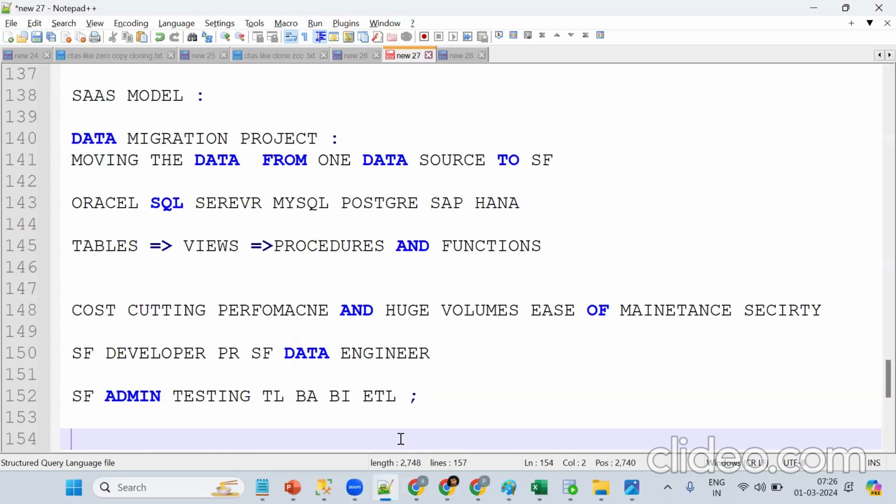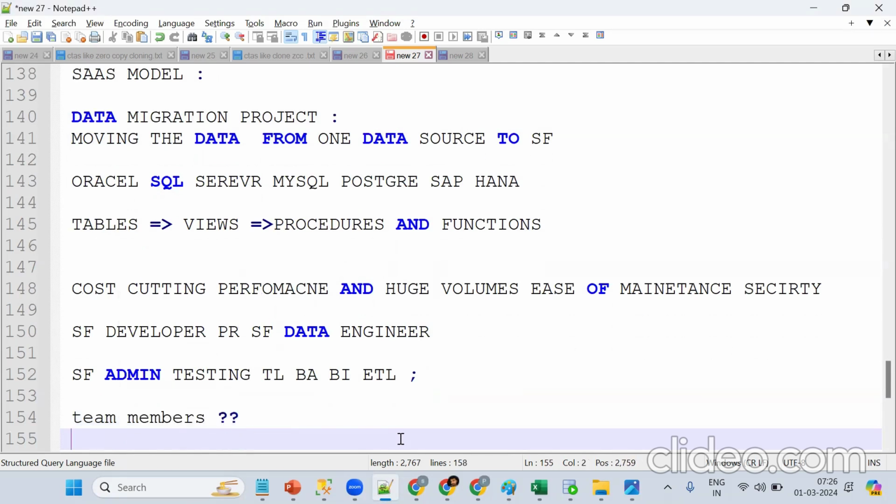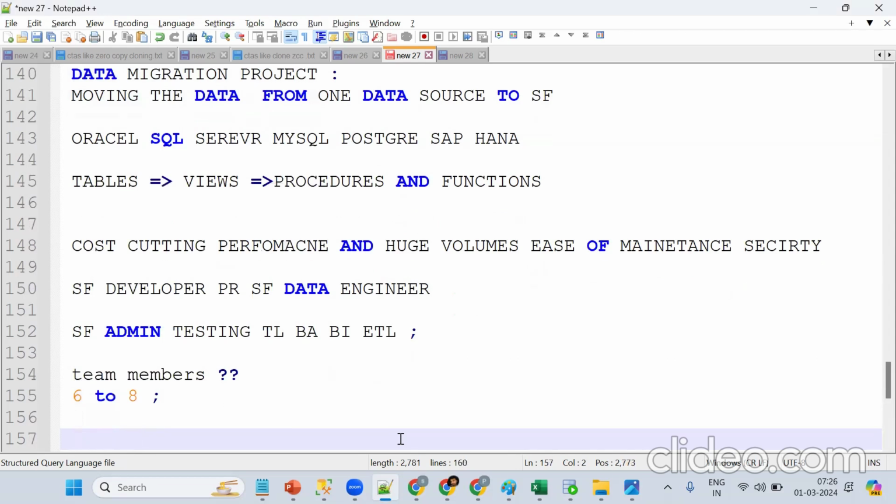Tell me, how many team members are in the area? Team members, roughly. 5 to 10. Say 6 to 8 members. It depends on the project again.